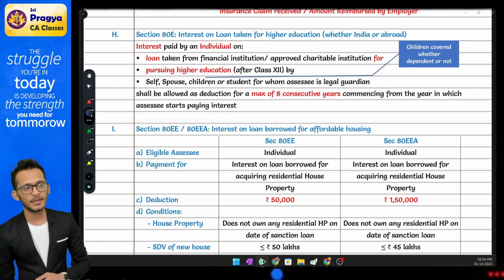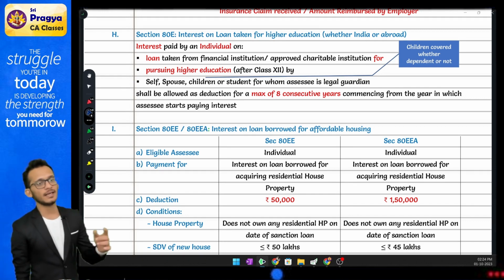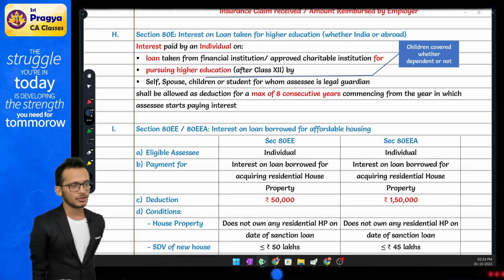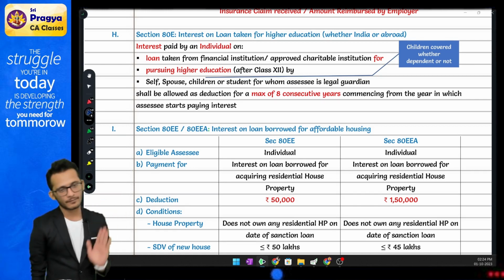Or for any guardian student, if I have taken a loan, then in that case, whatever interest I incur on that loan is fully allowed as a deduction for a period of 8 years.